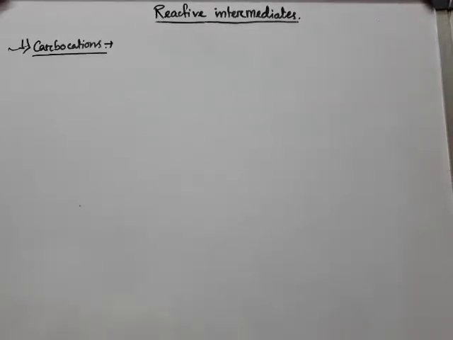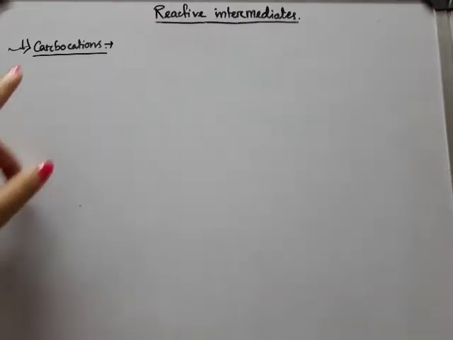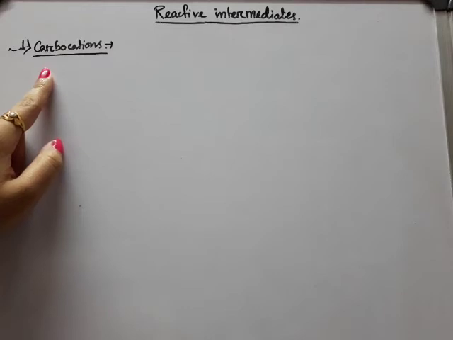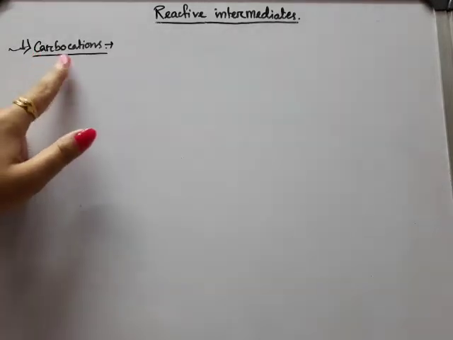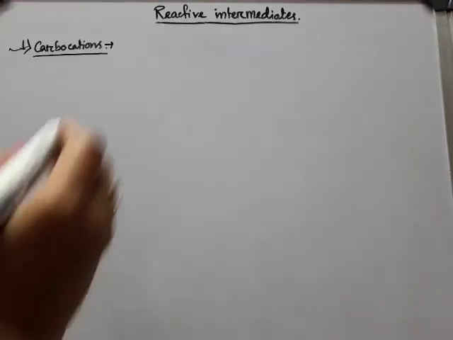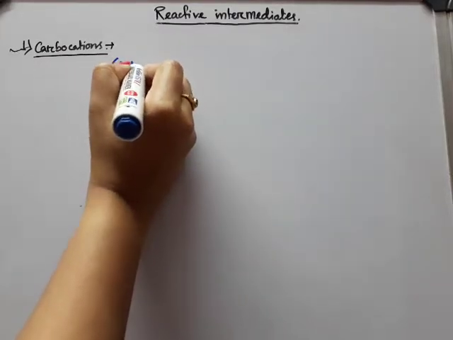So, what does a cation mean? We all know that a cation is a positive charge bearing species. Here the carbon atom is bearing the positive charge, that is why it is known as carbocation, and the general method of formation of carbocations is simple ionization. For example, we are taking this one,